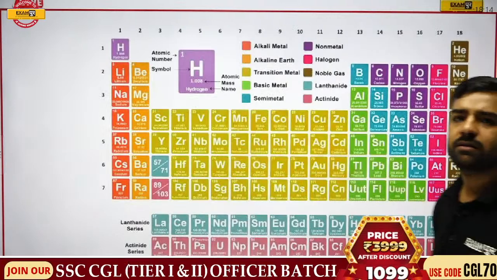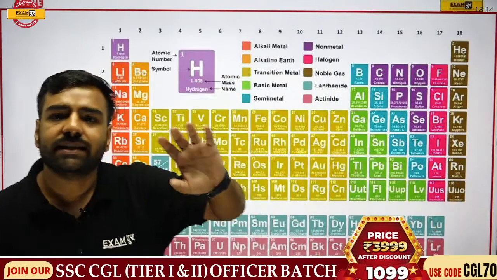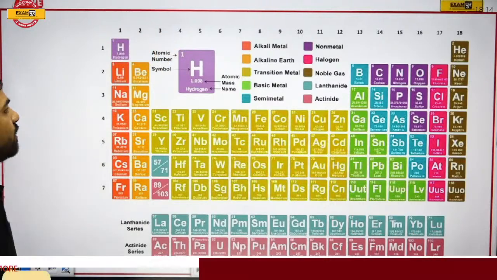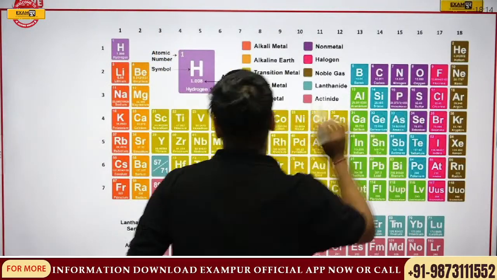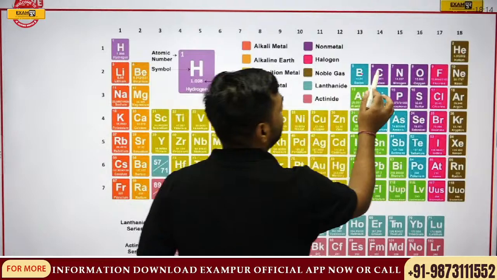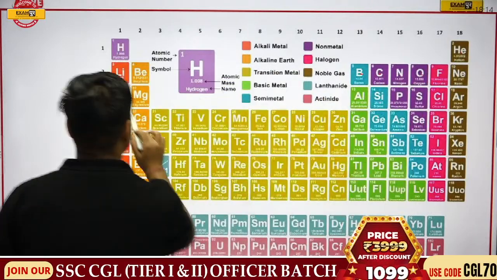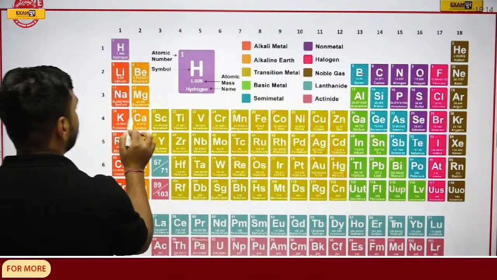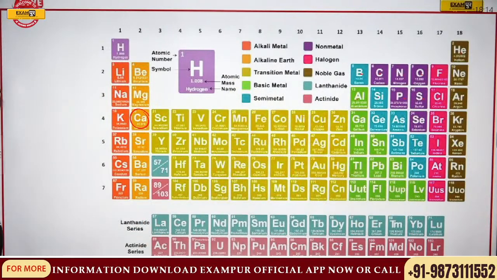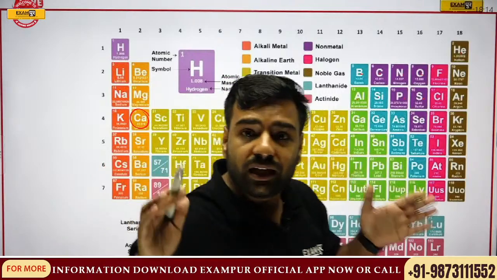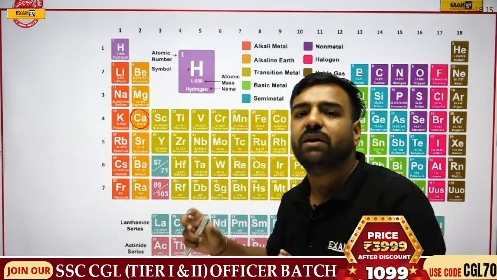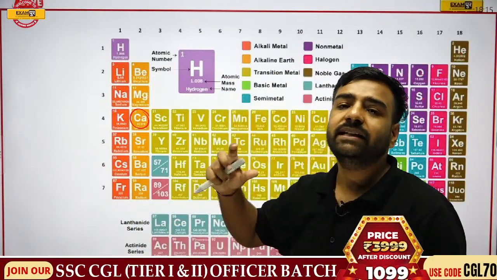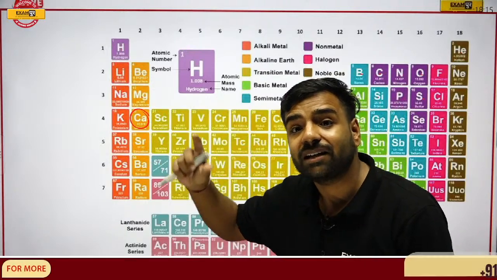Before moving towards the next question, just have a look at the sequence order. 1, 2, 3, 4, 5, 6, 7, 8, 9, 10, 11, 12, 13, 14, 15, 16, 17, 18, 19 and 20. So can you see, we have actually kept these particular elements in the increasing order of their atomic numbers.